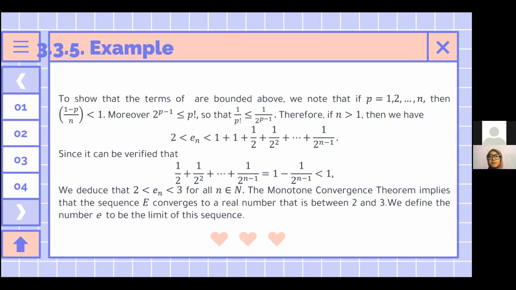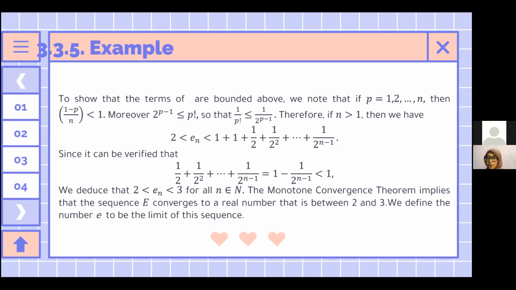Since it can be verified, as on the screen, that this equals 1 − 1/2^(n−1) < 1, we deduce that 2 < En < 3 for all natural numbers n.